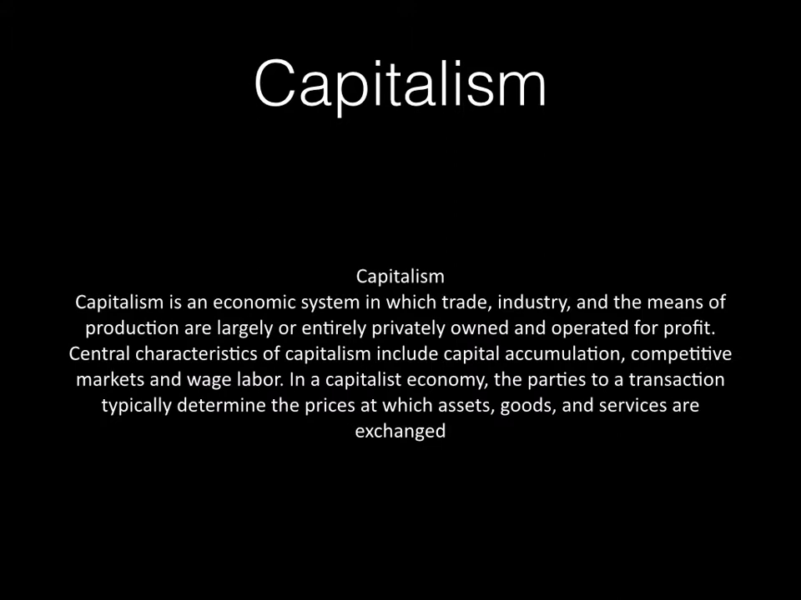So the basic definition of capitalism: Capitalism is an economic system in which trade, industry, and the means of production are largely or entirely privately owned and operated for profit. Central characteristics of capitalism include capital accumulation, competitive markets, and wage labor. In a capitalist economy, the parties to a transaction typically determine the prices at which assets, goods, and services are exchanged. So we're going to take this definition and break it down and explain it in a U.S. history context and really get an idea of what capitalism is.